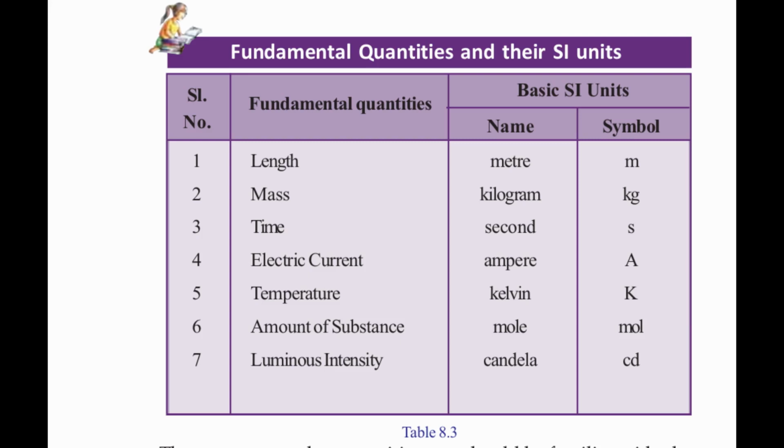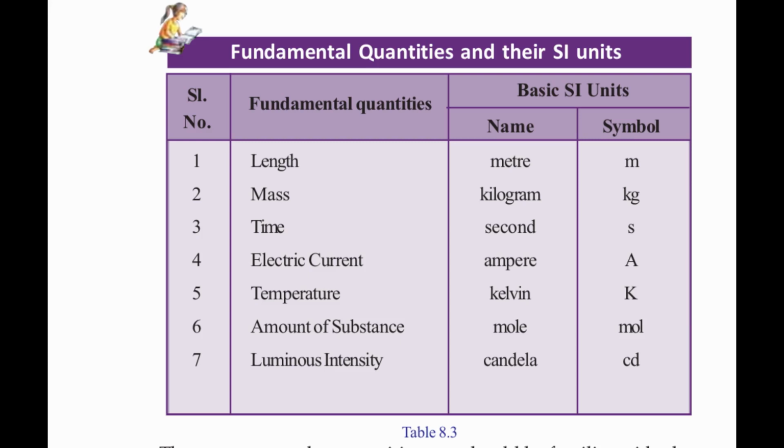The fifth fundamental quantity is temperature, and its SI unit is named after another scientist, Kelvin. If we write the full name instead of the symbol, you have to write it with a small letter k, kelvin.